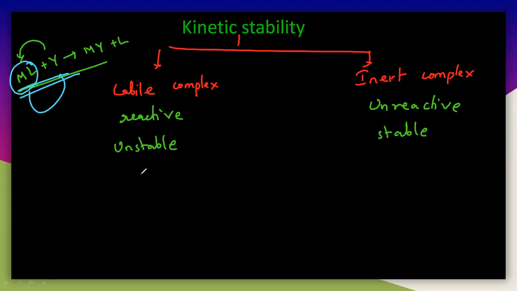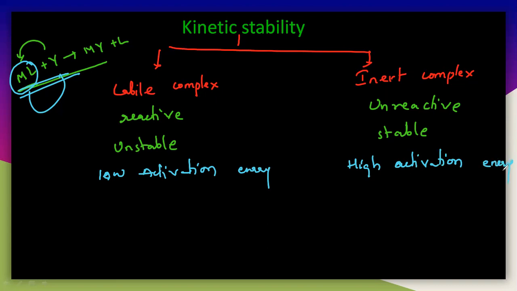So the energy required for the labile complex is very less here. So it requires very low activation energy. But here it requires very high activation energy. So why does it require very high activation energy here? So what is the reason here? Because it is completely inert.